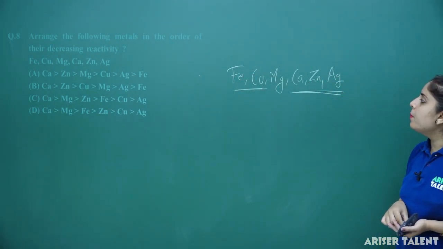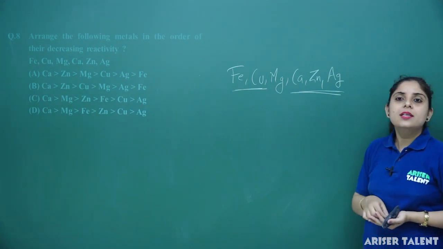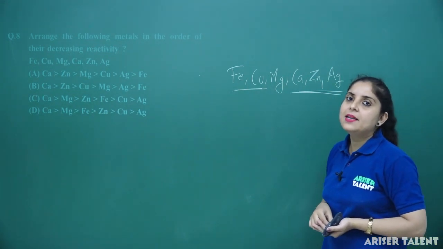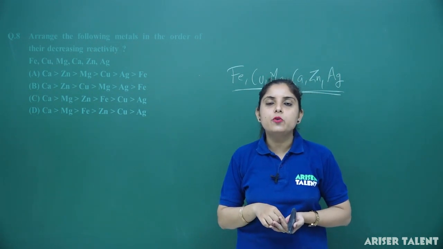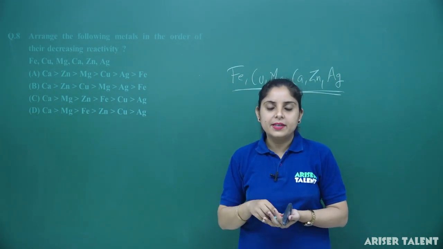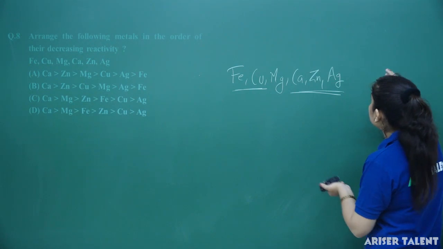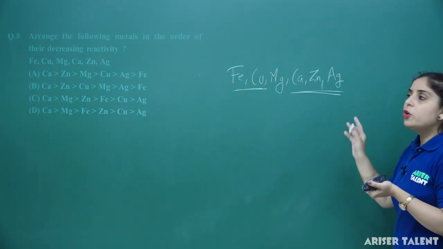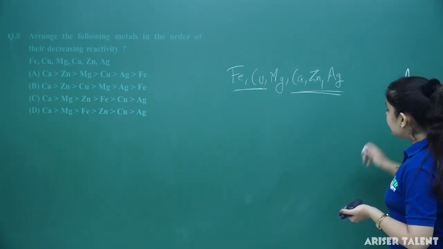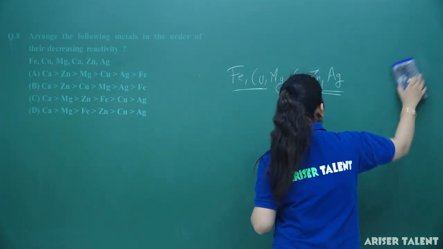If I am going to compare these metals, you know that copper and silver are the less reactive metals because they lie in the bottom part of the reactivity series. So the least reactive metal will be silver. So silver is placed in the last.